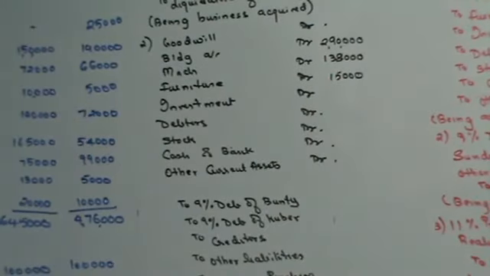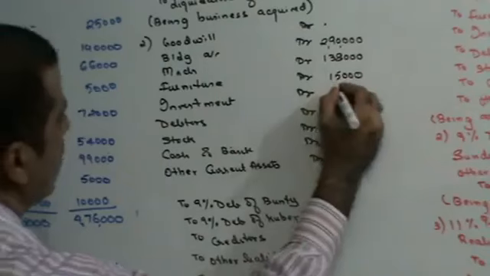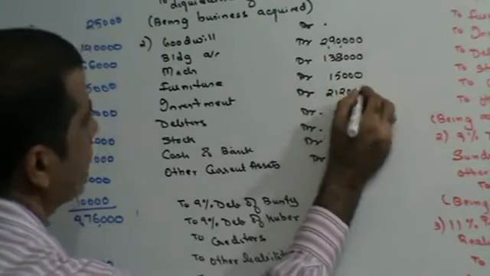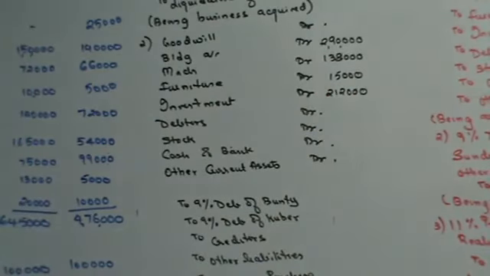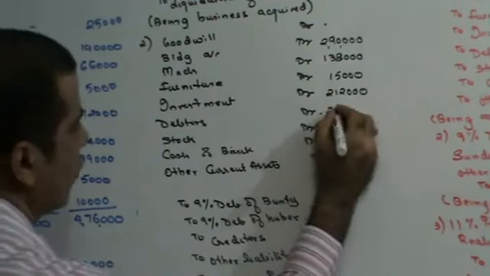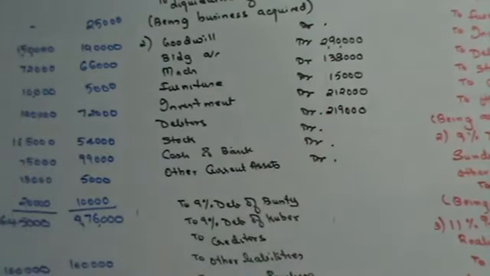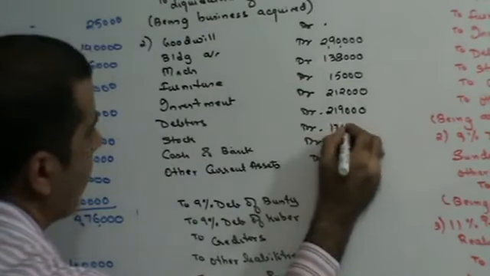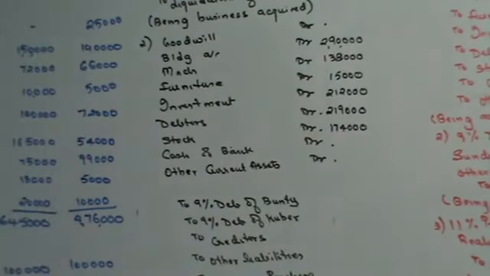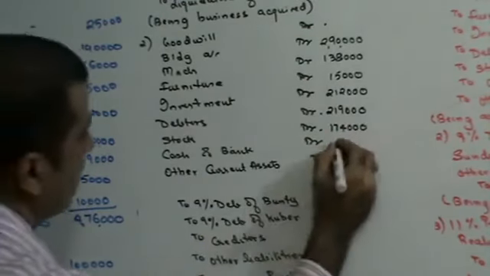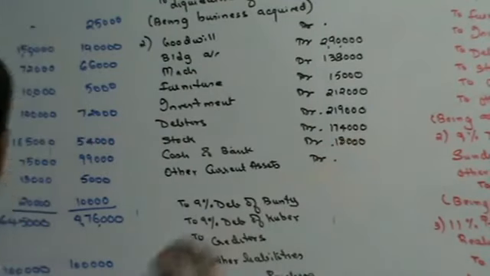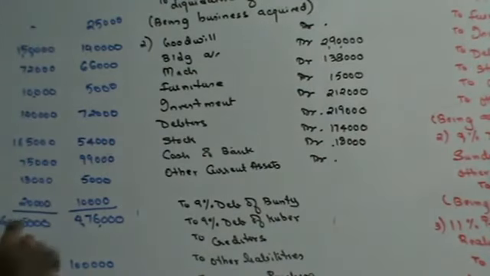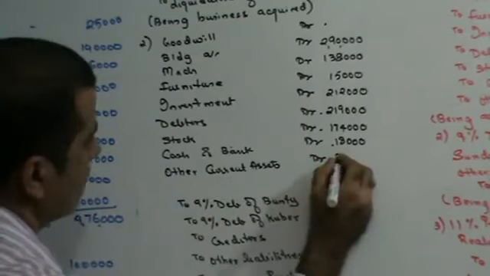Then you have investments 140, 2,12,000. Then you have debtors 165 plus 54, 219. Someone cross check please. Stock 174. Cash in bank 18,000. Then other current assets 20 and 10, 30,000.